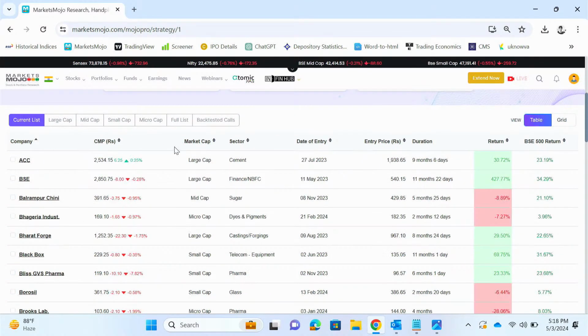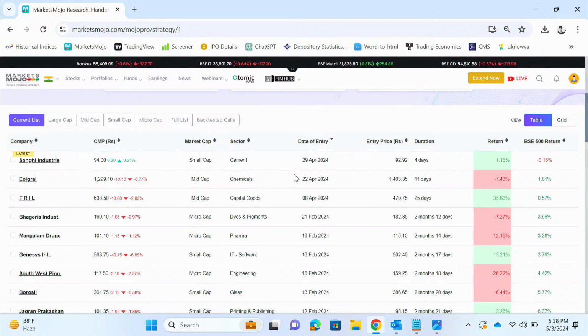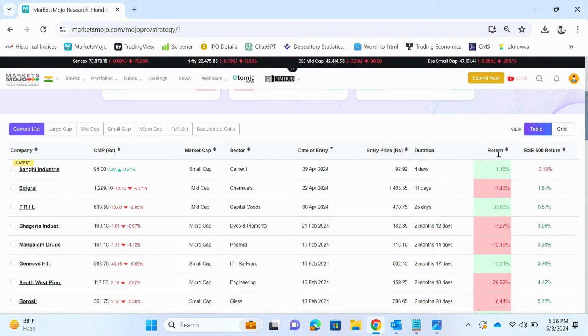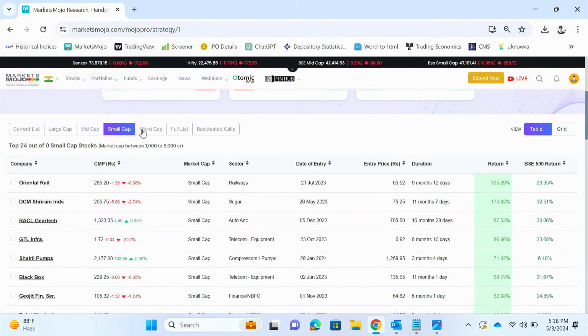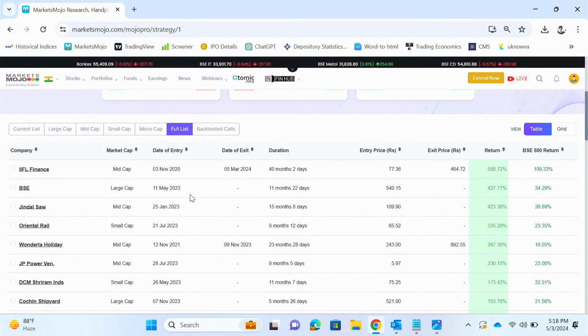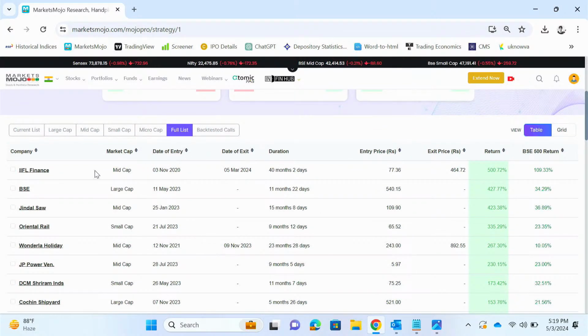You can filter based on date of entry. So you can see the earliest one is on 26 July. The latest one which we suggested was on 29th April 24. Here you can see the return the stock has provided in that period from the date of entry till now, and compared to BSE 500 return. Similarly, you can also filter it between large cap, mid cap, small cap, etc. Here too we have a full list where we keep a track of all the stocks that have been entered and exited. If there is no date of exit, then that means it is currently live. Stocks which have a date of exit have been exited on that particular date.